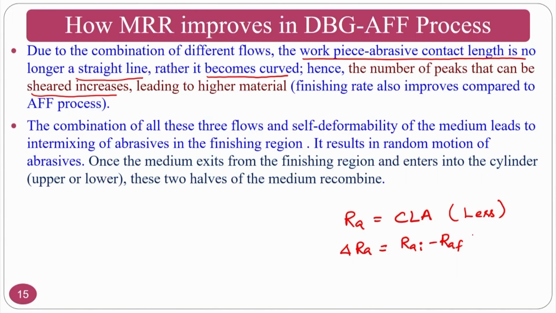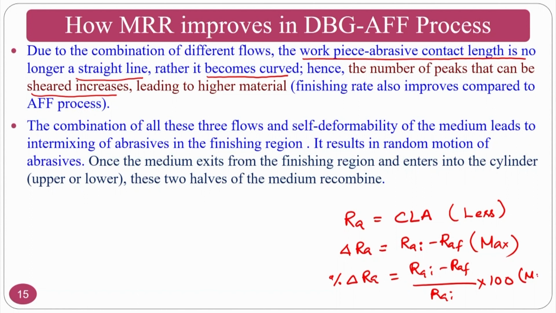So, you require maximum here, and percentage delta Ra, that means the percentage (Ra initial minus Ra final) by Ra initial into 100. So, this also I require maximum.